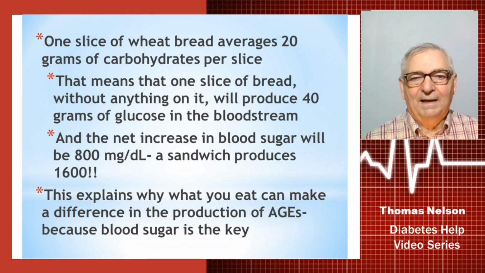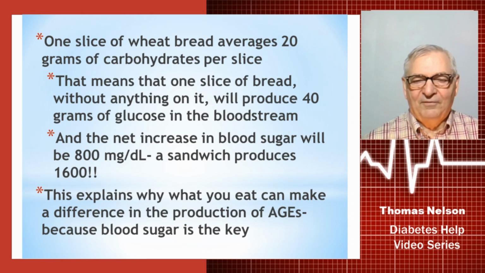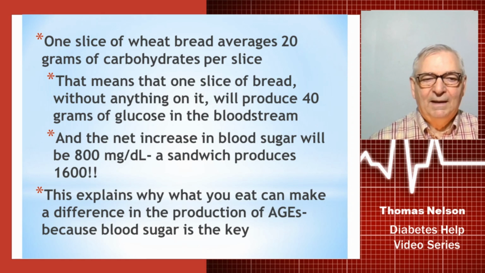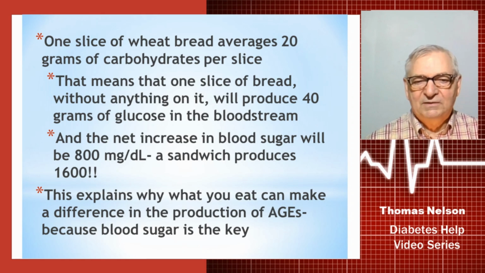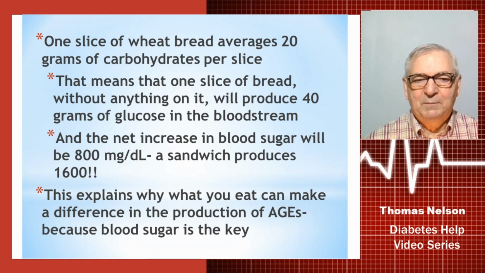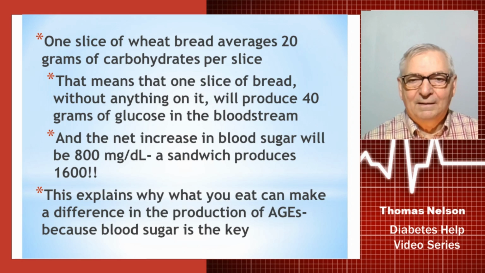That is massive. And that's just a slice of bread with nothing on it. So now let's make a sandwich with nothing in it. And we're going to go up to 1600. That's 10.6 times the amount that a vegetable would produce. And there's no possible way your body can deal with that in any good way. So that explains why what you eat can make such a difference in the production of AGEs, because AGEs are going to be produced every time your blood sugar goes over 110 milligrams per deciliter. So clearly, 2 slices of bread with nothing on it is going to put you in a major, major situation.